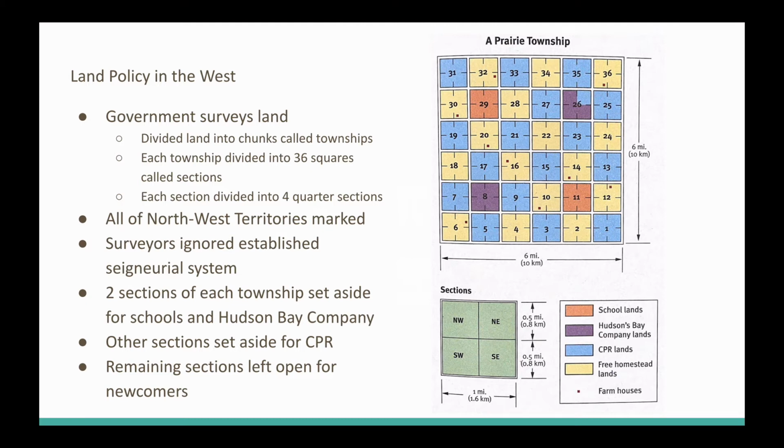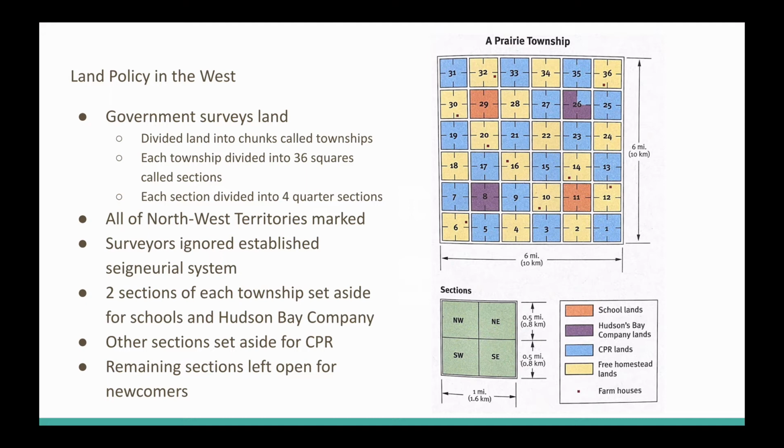And the seigneurial system, for those of you who don't remember, long story short, it's strips of land, not squares of land, and everybody has access to water that way. In a prairie township divided into these squares, these sections, not everybody has access to water.